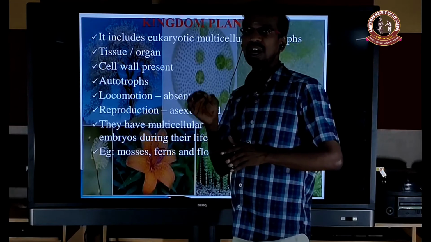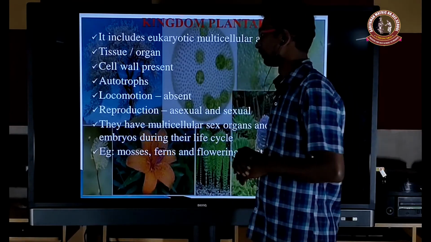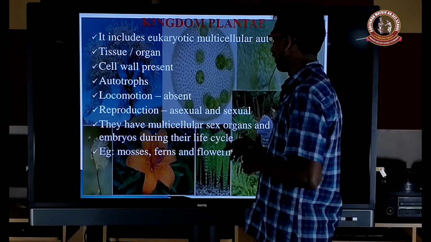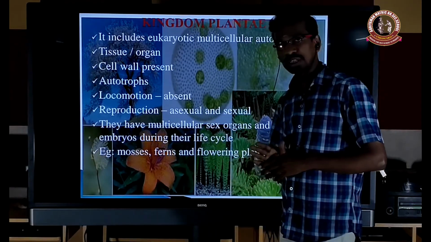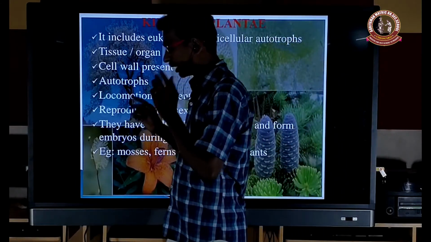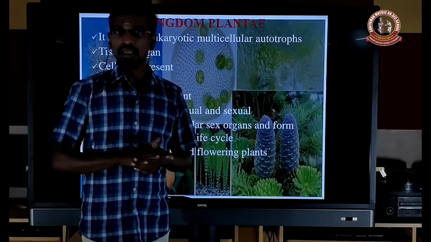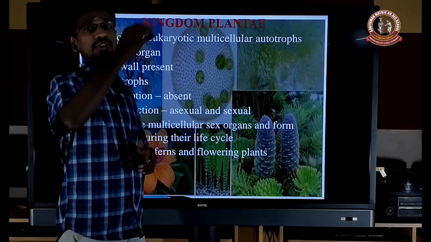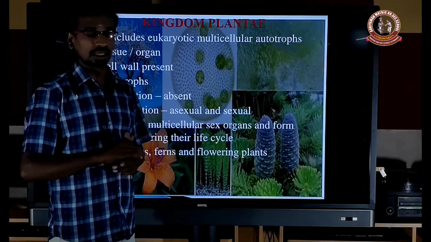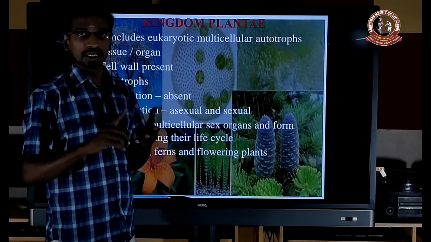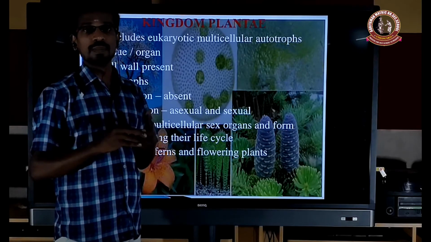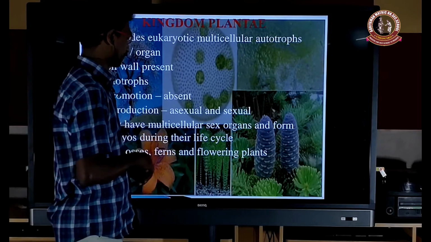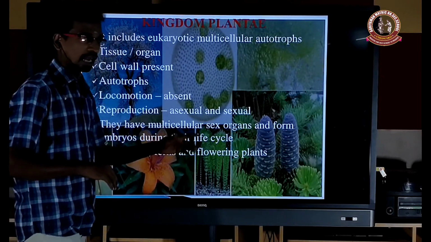Some lower group forms or unicellular forms have flagella. And reproduction may be asexual or sexual. They have multicellular sex organs and form the embryo during the life cycle. But embryo development is totally absent in algae. It starts from bryophytes, pteridophytes, gymnosperms and angiosperms, which have well-developed embryo development. That's why the bryophyta, pteridophyta, gymnosperms and angiosperms come under the Embryophyta, because embryo development is present. Examples: mosses, ferns and the flowering plants.